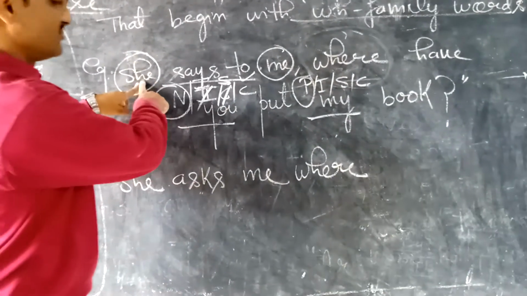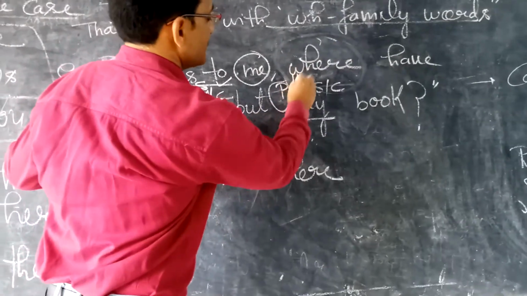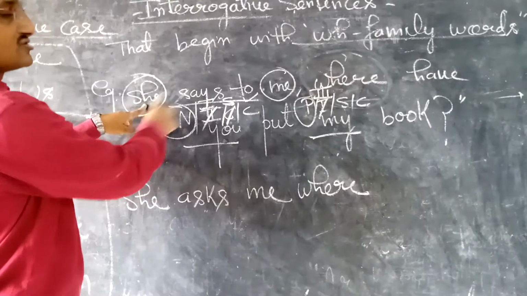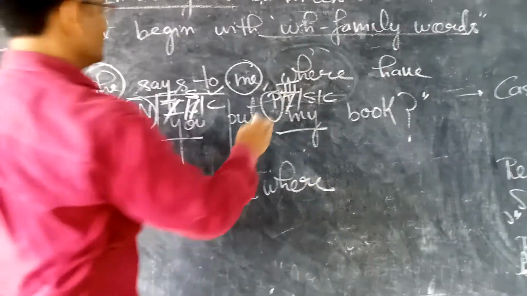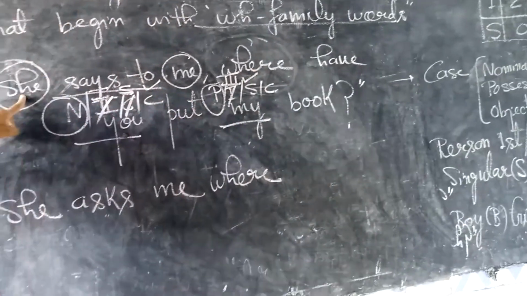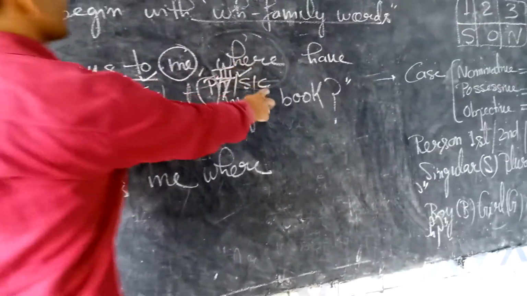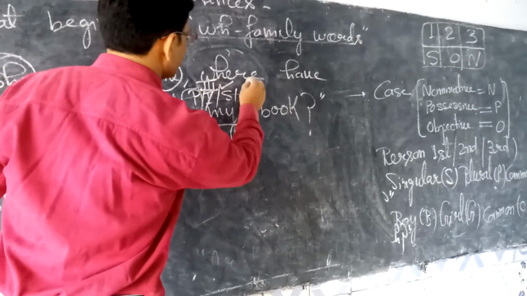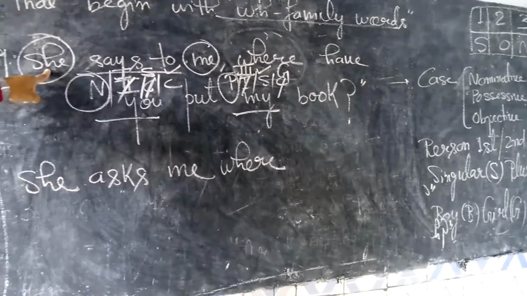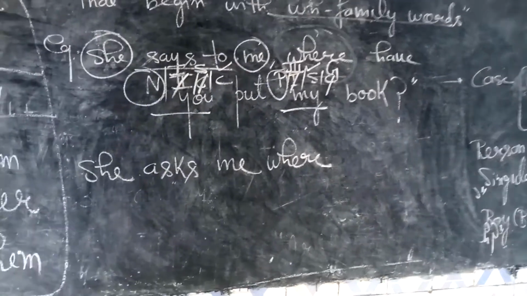Now I will ask these three questions to "she" because cases are never changed. So this is third person. Yes students? Third. And now the second question. Singular or plural? So this is singular. Tick. And thereafter the third question. Boy, girl or common? So this is, cut it, girl. Because "she" is used for girl. Now students, your answer is ready.